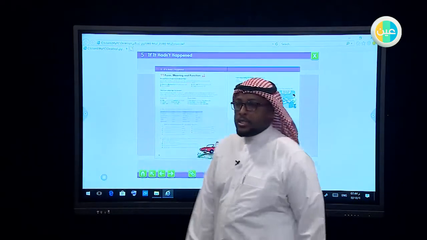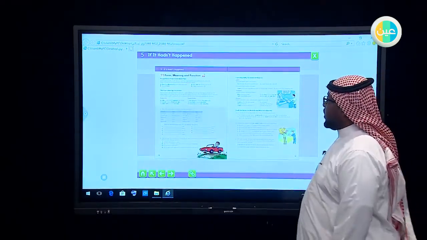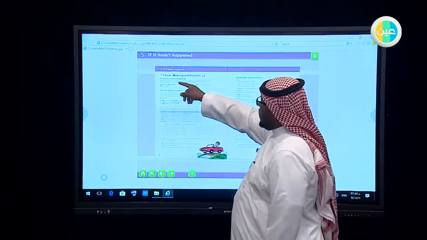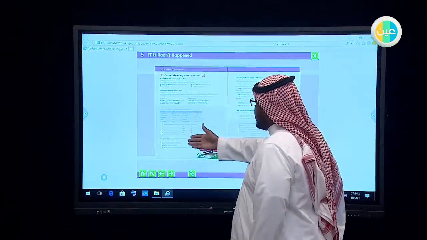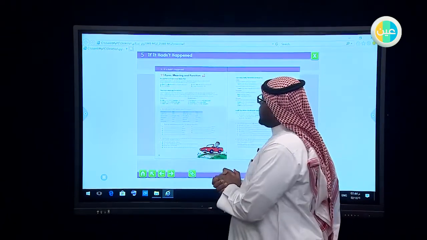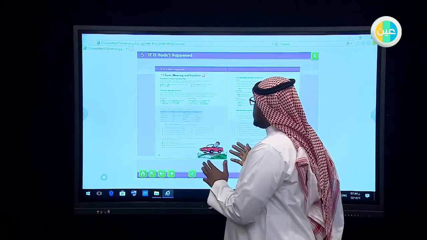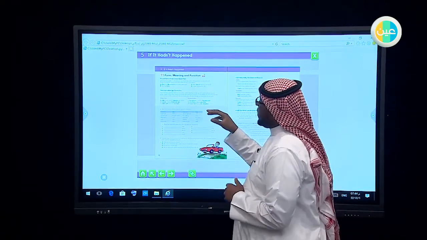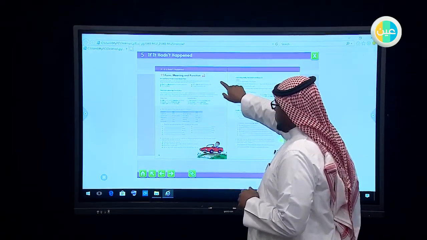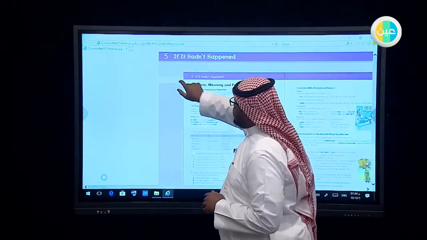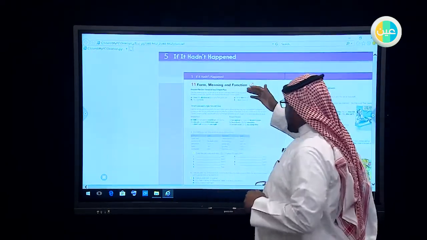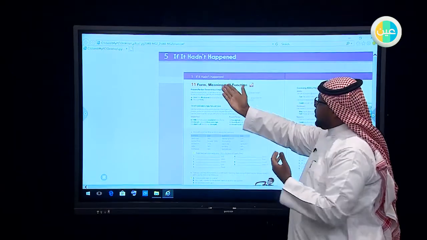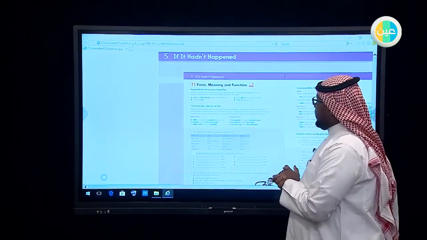Okay guys, today inshallah we are going to cover the 11th lesson on page 78 and 79, Unit 5. This lesson, inshallah, is focusing on form, meaning, and function. Let us first know what is form and meaning and function.